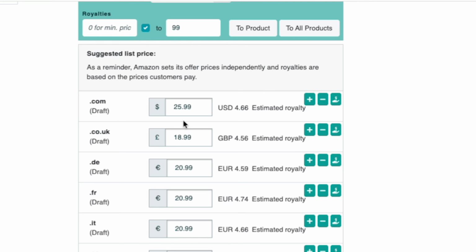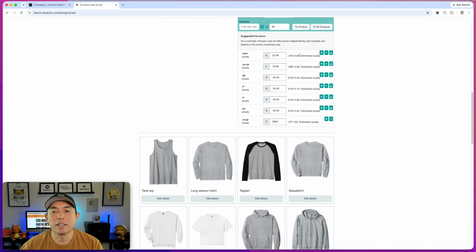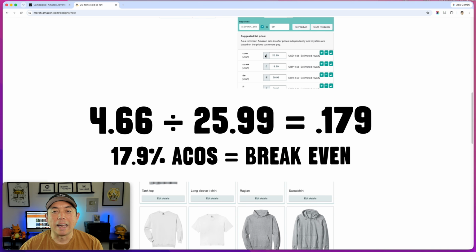Right now, because I'm in the lowest tier, the creator tier, if I price my standard shirt at $25.99, I get a royalty of $4.66. Now take this number right here, the royalty, and divide it into here. So $4.66 divided by $25.99, and I pretty much get a 17% ACOS, or 17% break even ACOS.